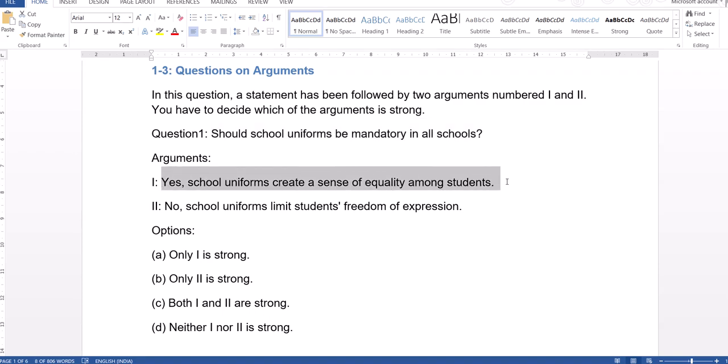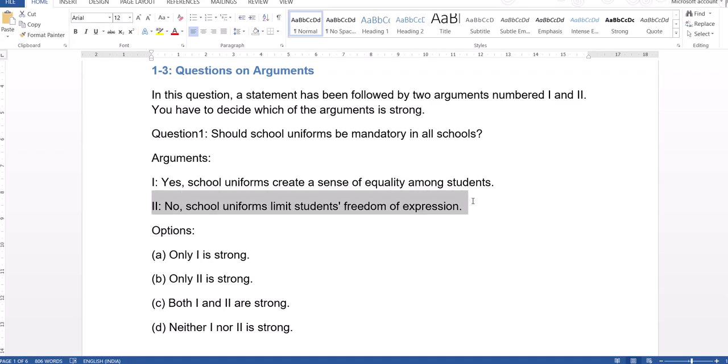Yes, school uniforms create a sense of equality among students. Argument 1 is strong, whereas argument 2 says no, school uniforms limit students' freedom of expression. In some way argument 2 is right, but the purpose of school uniform is to promote equality among students.